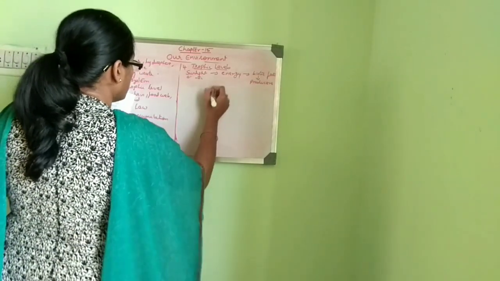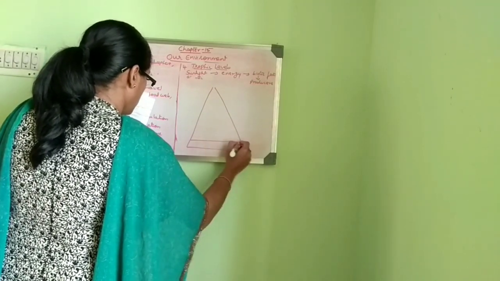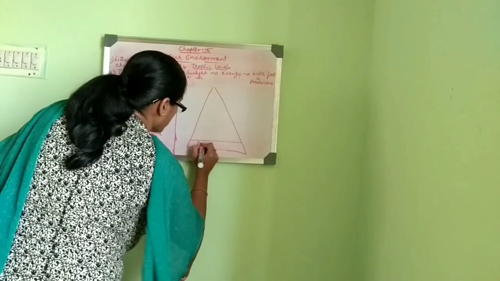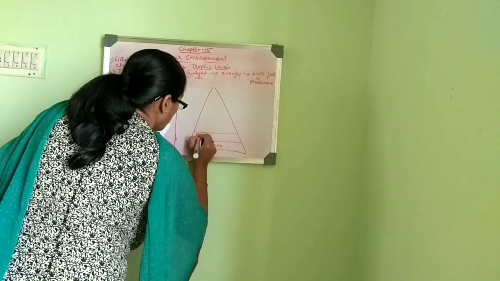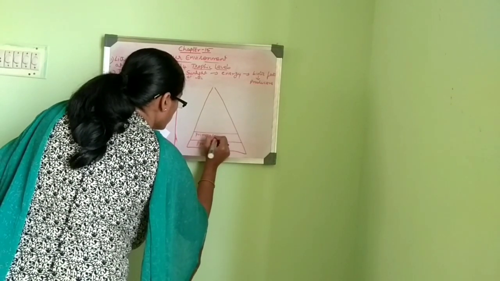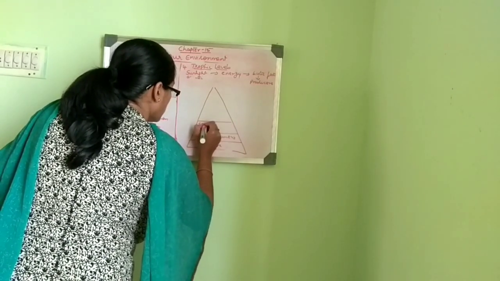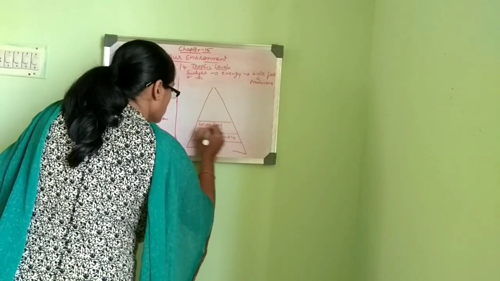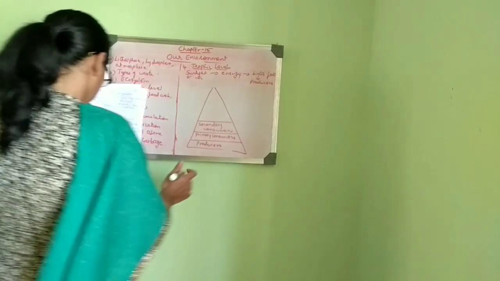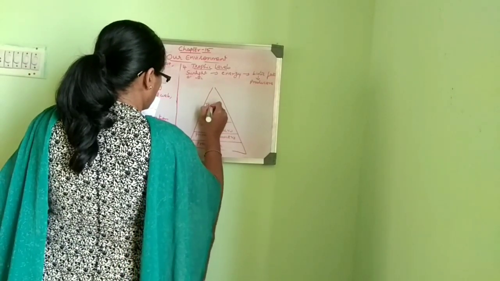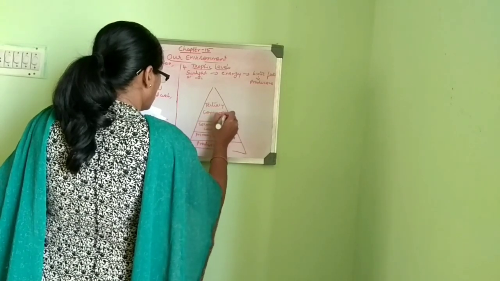So here we can say producers, primary consumers, secondary consumers, and tertiary consumers.